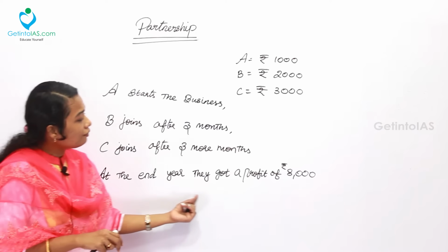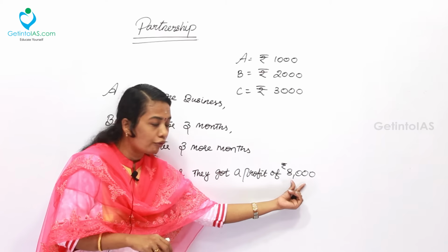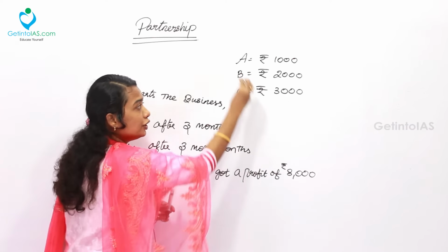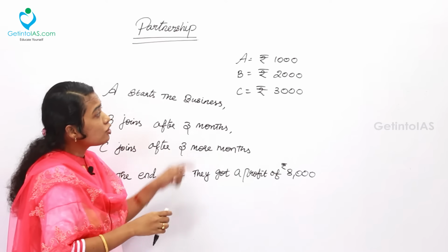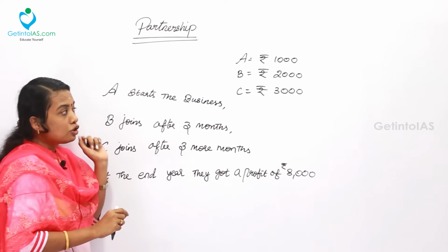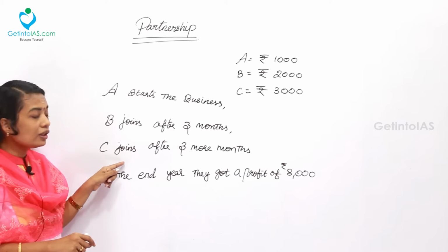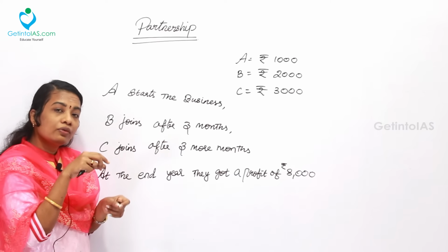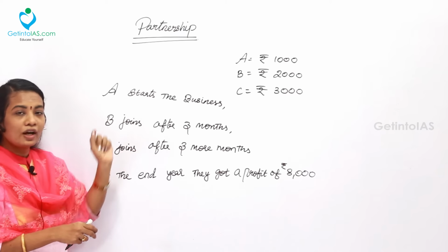Here it is given that at the end of the year, they got a profit of rupees 8000. So this profit is to be divided among A, B and C in the proportion based on their investment and time. So here who is having the higher investment? C. But who is having the lower period of time invested? That is also C here. So how to evaluate that?